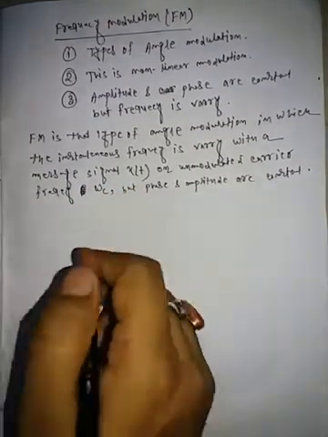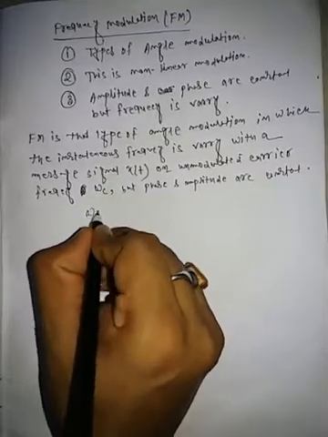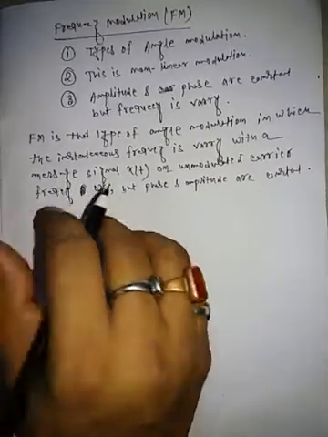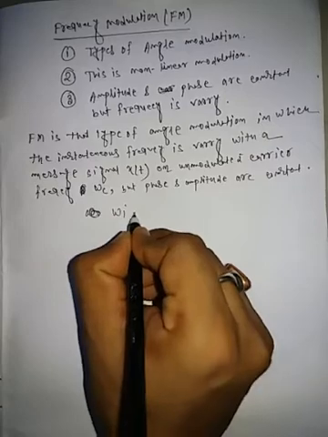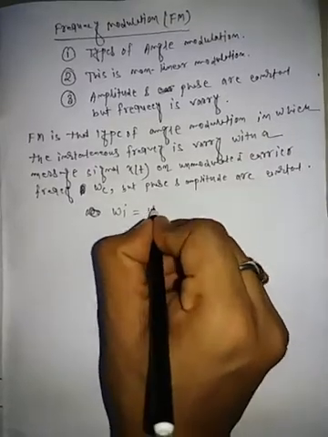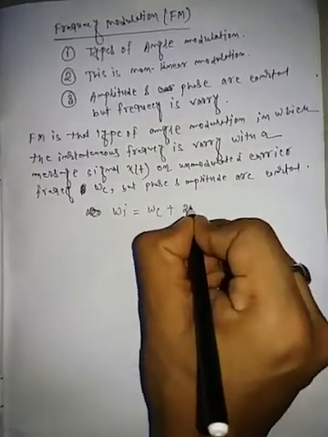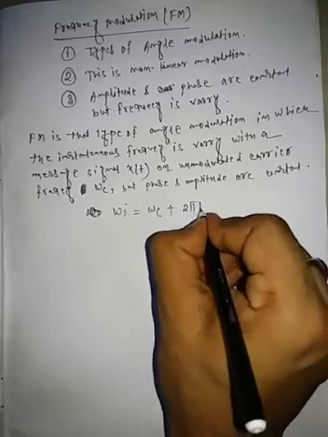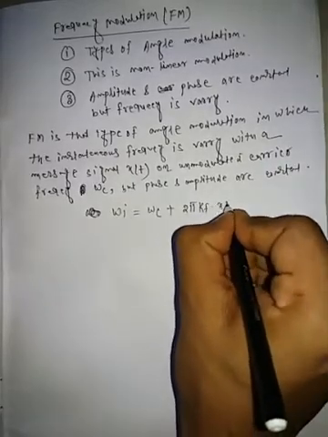So the instantaneous frequency is denoted by omega I. Omega I is equal to omega c plus 2 pi kf into xt.